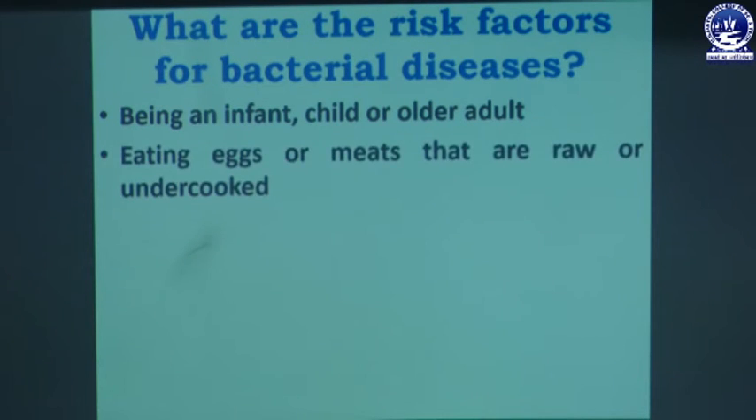Eating eggs or meats that are raw or undercooked. When we are eating eggs or meats, if the egg or meat is undercooked, and when we are taking the raw egg and meat, at that time the bacterial infections also infect a person.